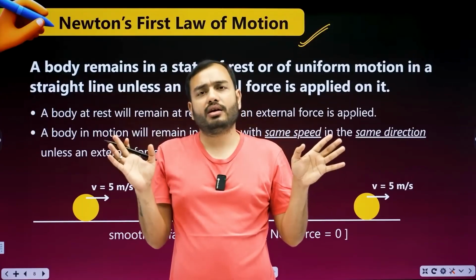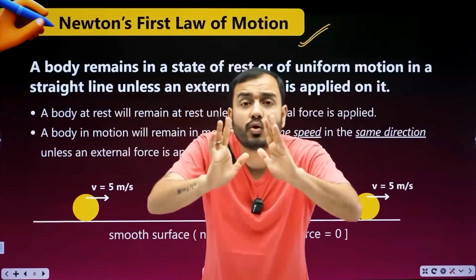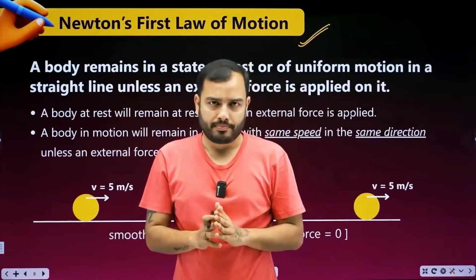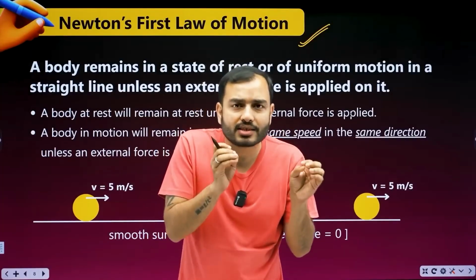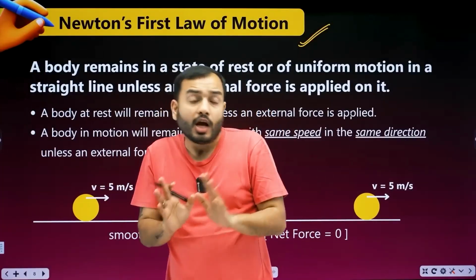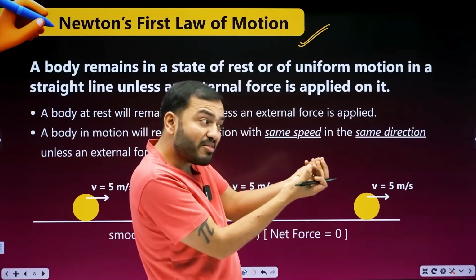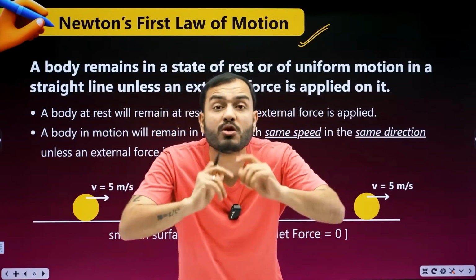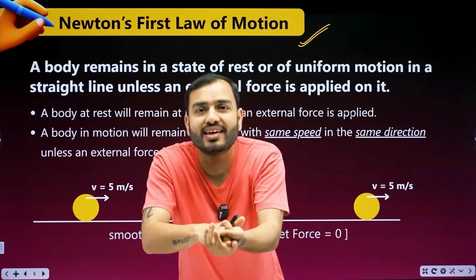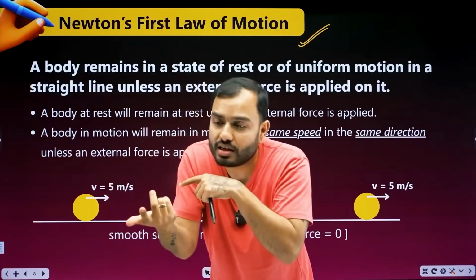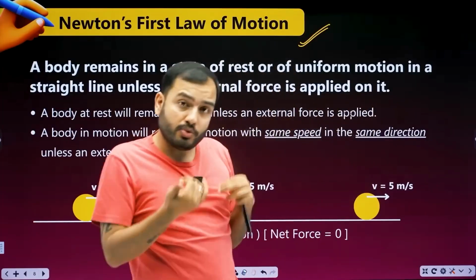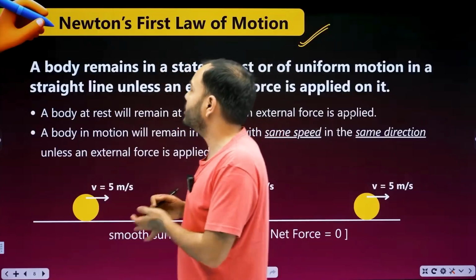And it will keep happening until no external force is applied. An object at rest will remain at rest. An object in motion will remain in motion until some force is applied. Then only the stopped body will start moving. If force is applied, then the moving body will stop.